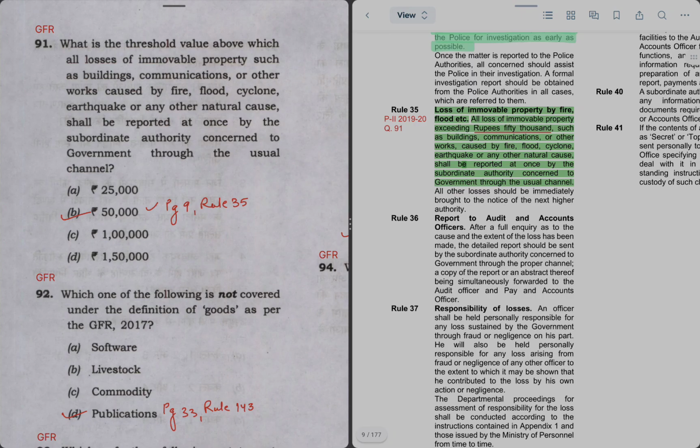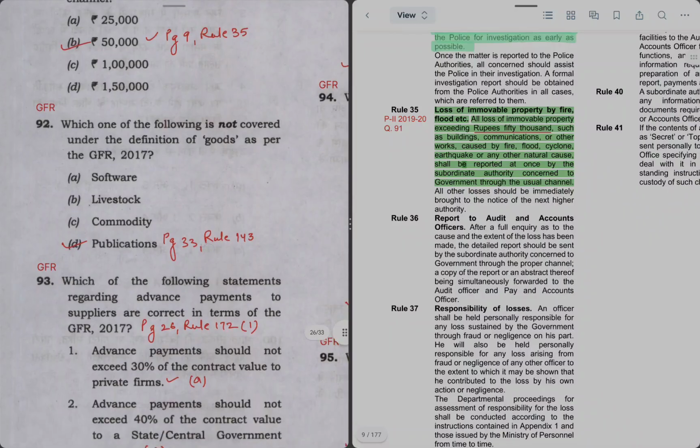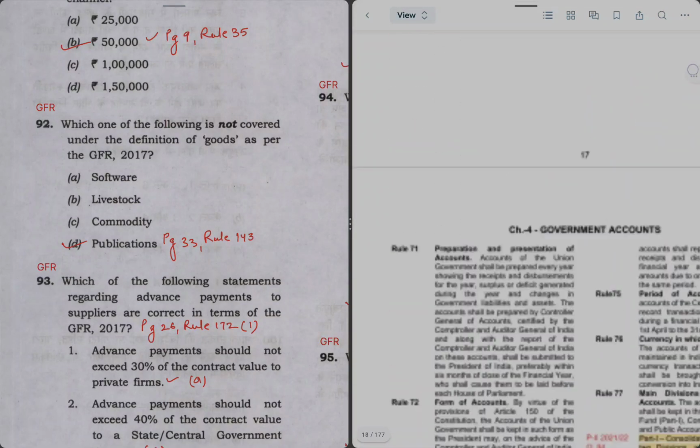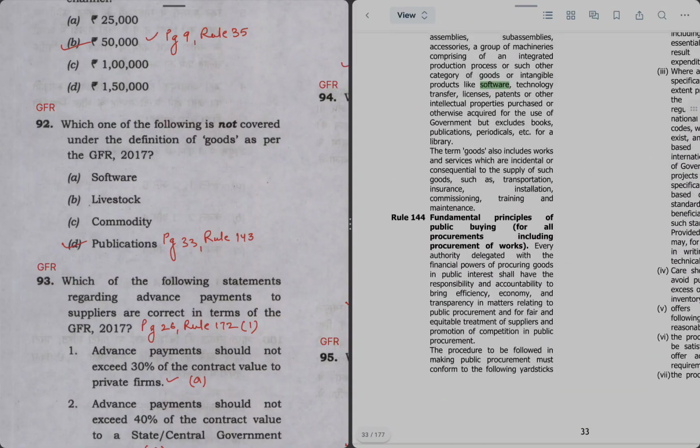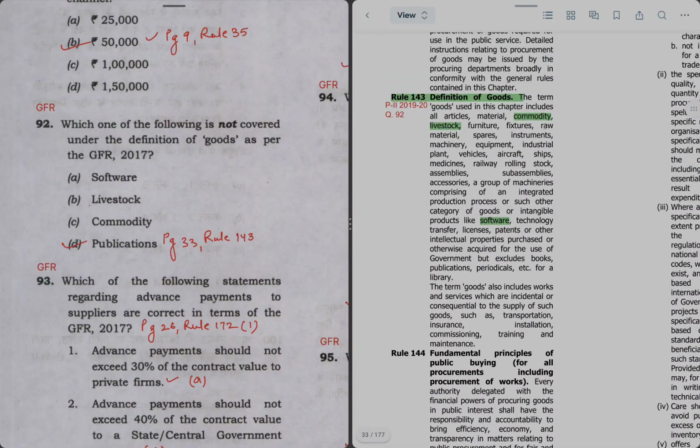Next question: which of the following is not covered under the definition of goods as per GFR? For that you can refer to rule 143 on page 33. Rule 143 says that commodity, livestock and software, which are options A, B, C, are goods, and publications are not covered anywhere here.